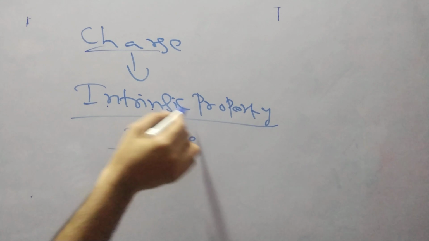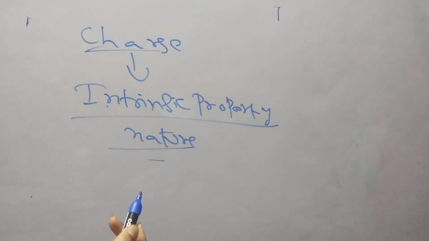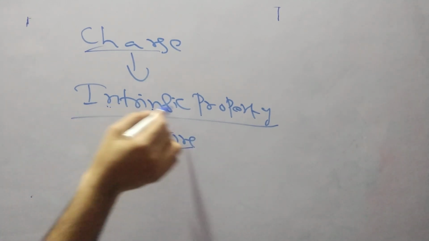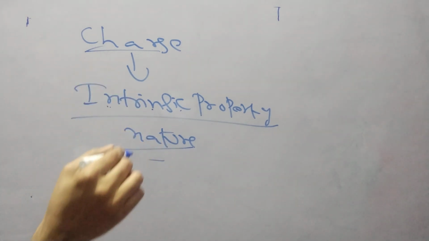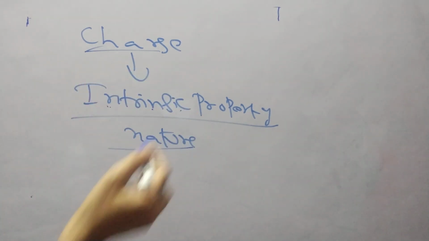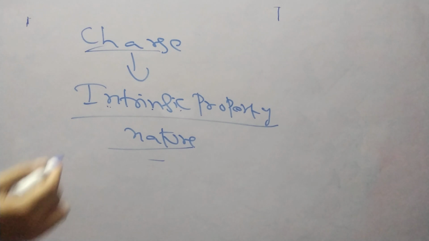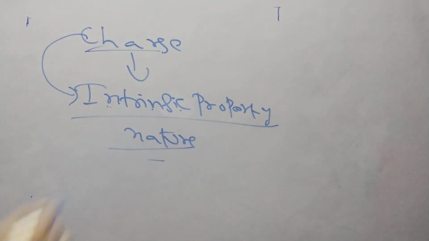That's why it is known as an intrinsic property. Two types of properties are there: one is extrinsic and second is intrinsic. Intrinsic means it exists in nature. Extrinsic means it is created. So this charge comes under intrinsic. We didn't create it, it's there in nature.